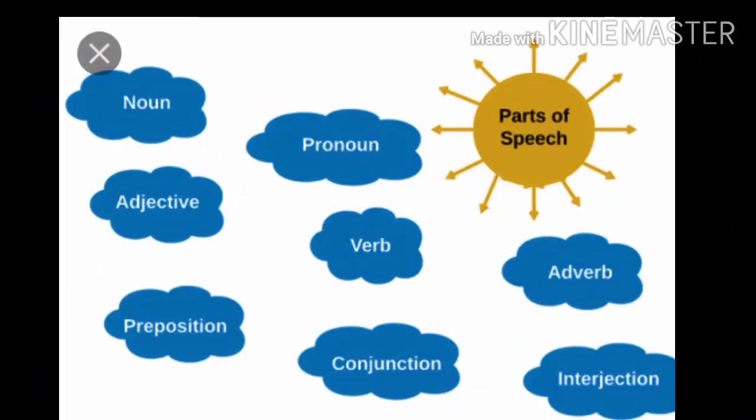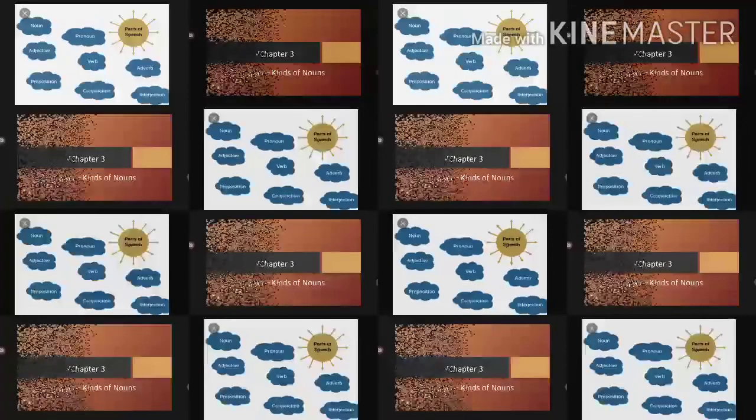Once again, I'll repeat the same. Noun is an important part of a sentence. There are 8 parts of speech: the noun, the pronoun, verb, adverb, adjective, conjunction, preposition. Now, let's start chapter number or unit number 4, the nouns, the kinds of nouns, standard 5th.